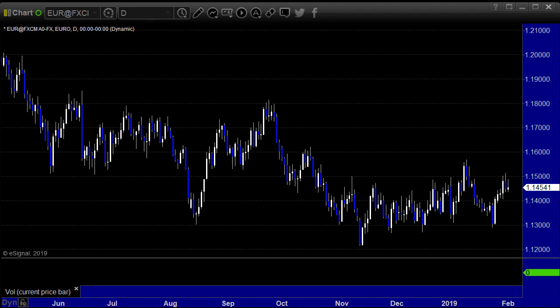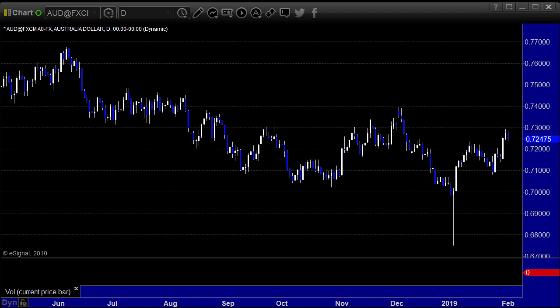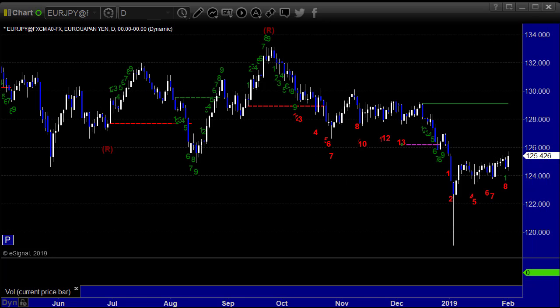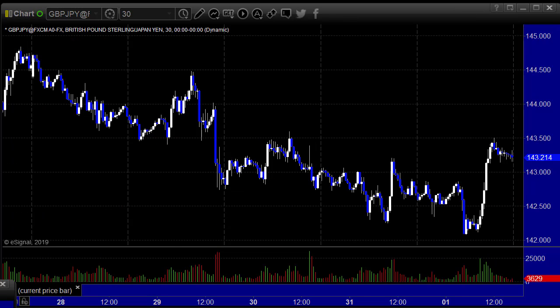Here's the euro dollar, the inverse of the dollar index, daily chart, nothing here. Made a little pop on Wednesday. That was it. The pound, totally flat for the whole week. Aussie dollar popped on Wednesday. That's it. That's the Fed announcement. Euro yen, nothing at all here. Pound yen, so nothing here. This is literally one of the flattest weeks we've seen.